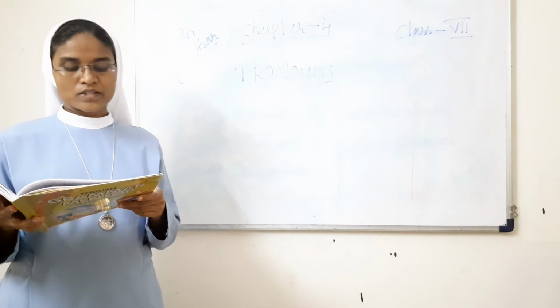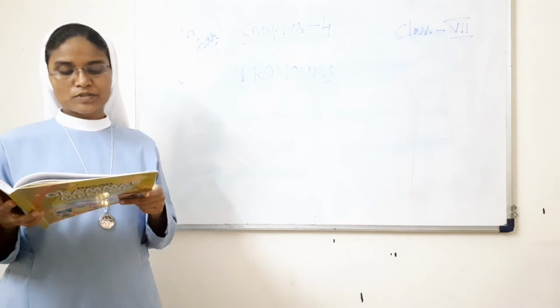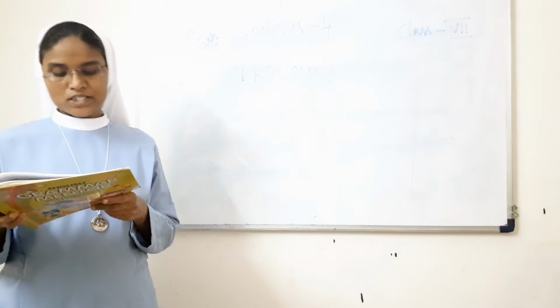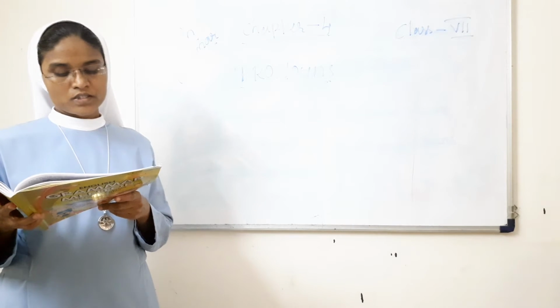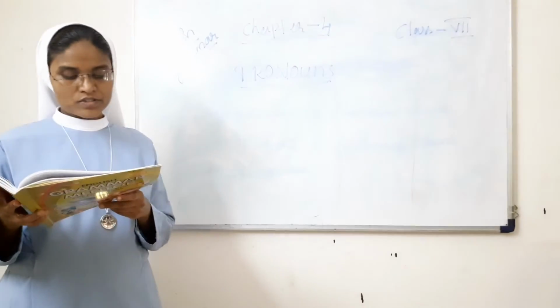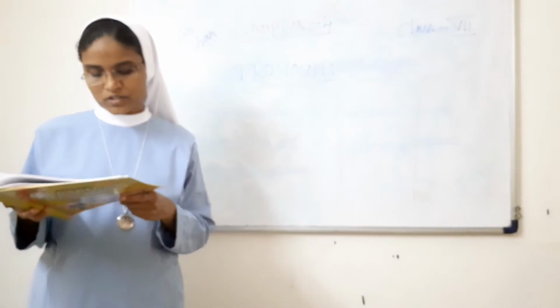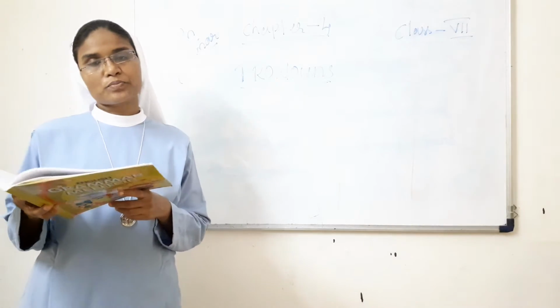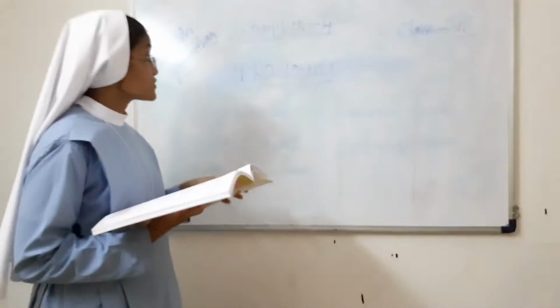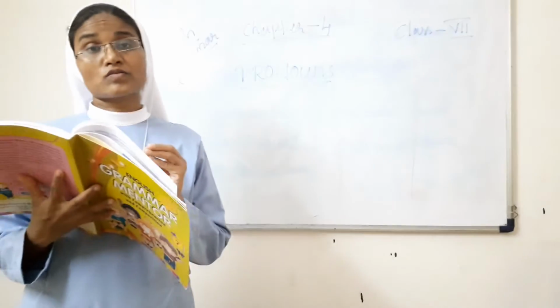The second one is possessive pronouns. Third one is reflexive pronouns. Fourth one is emphatic pronouns. The fifth one is interrogative pronouns. Sixth one is demonstrative pronouns. Seventh one is indefinite pronouns. Eighth one is distributive pronouns. Ninth one is relative pronouns. These are the kinds of pronouns. How many kinds of pronouns are there? Nine kinds of pronouns are there.